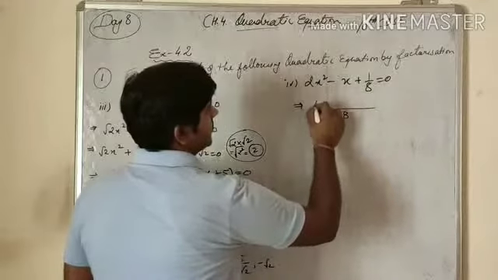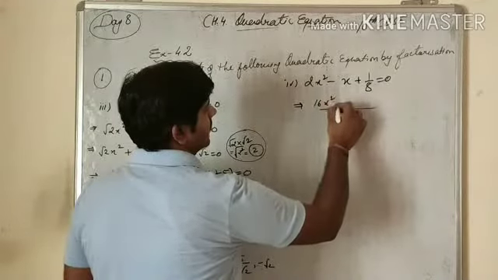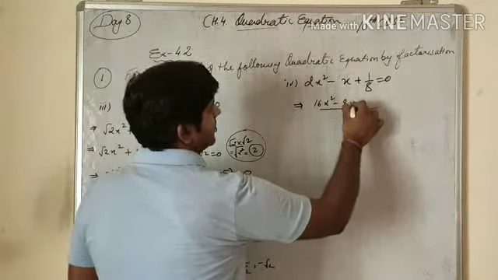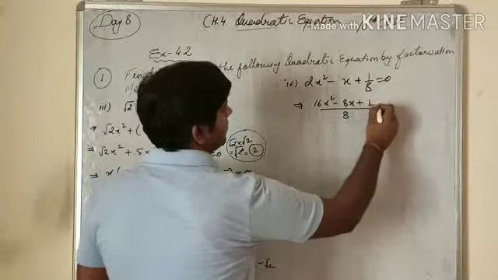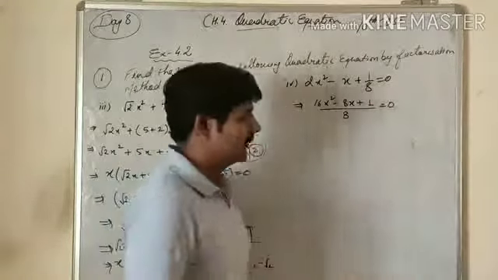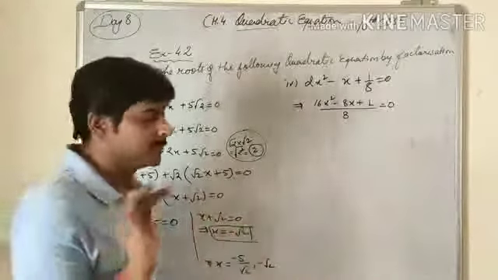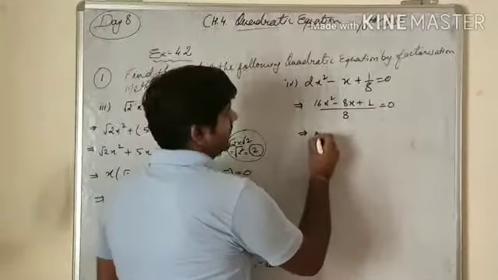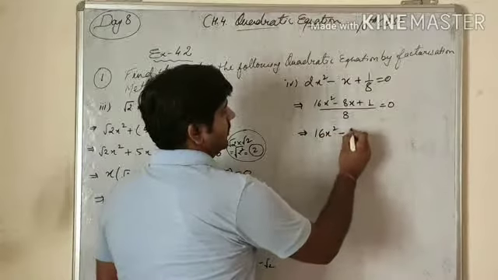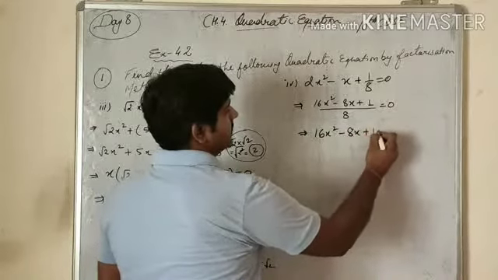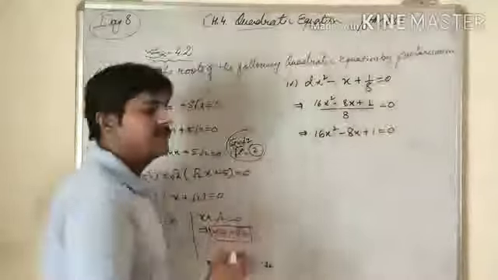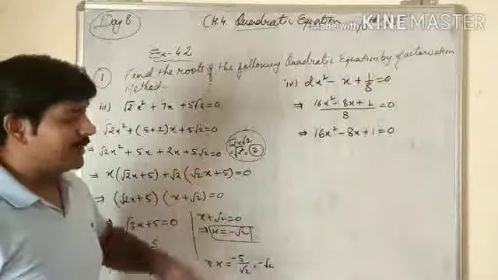8 2s are 16x square. There is 8x negative and there is positive 1 equals to 0. This 8 will be multiplied to 0, so it becomes 0. So we get 16x square minus 8x plus 1 equals to 0. Finally, this is the quadratic equation.